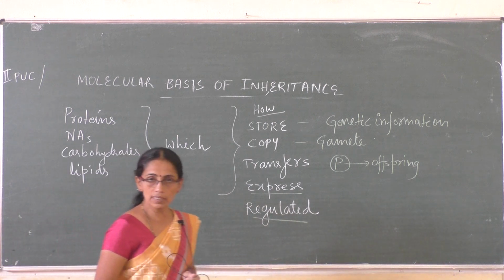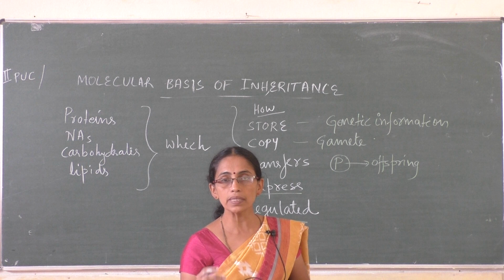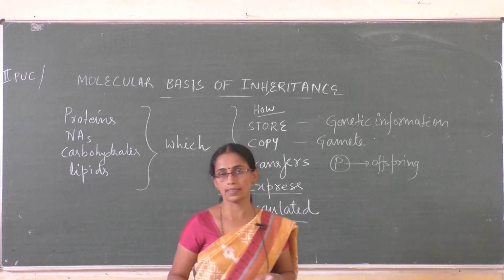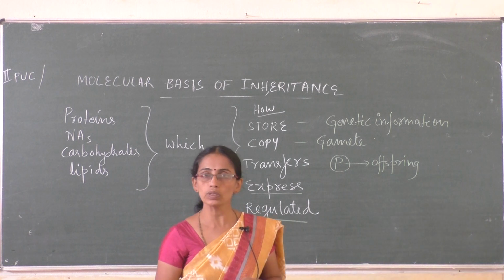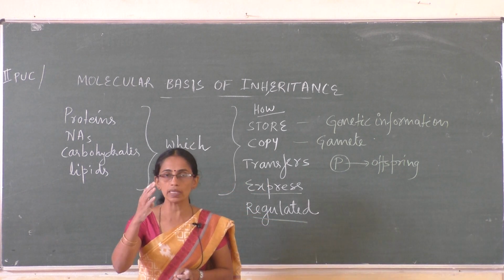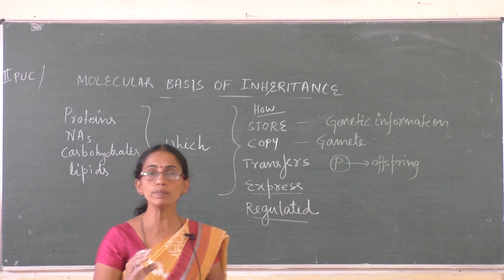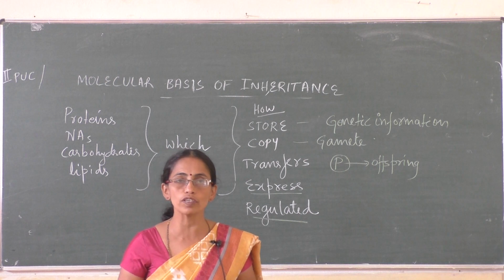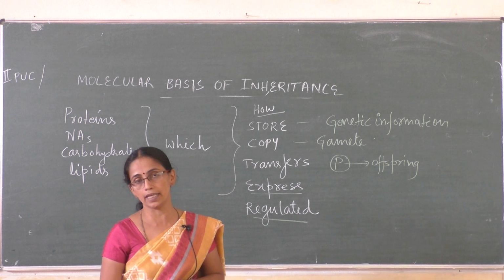So a living cell is made of water, minerals, protein, carbohydrate, lipids, and nucleic acids. Water and minerals are present both in living as well as non-living things. Excluding those two, among the remaining four, scientists wanted to know which material is responsible for the transfer of information, for inheritance.